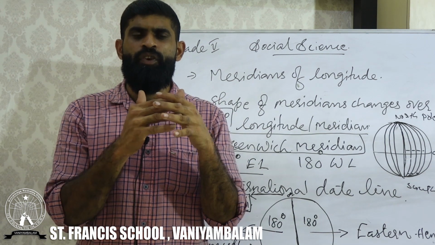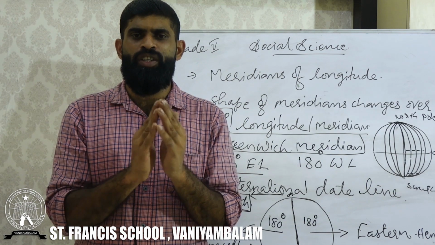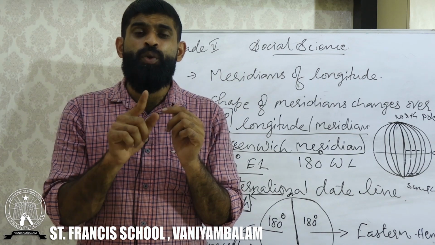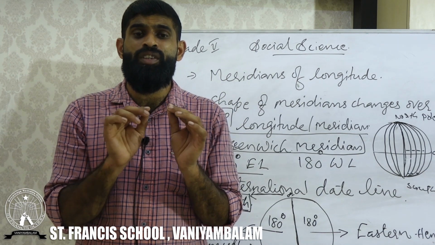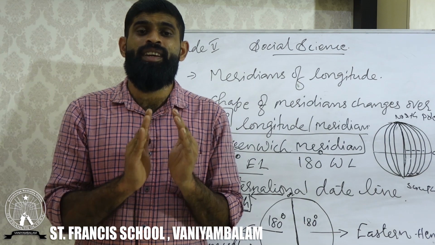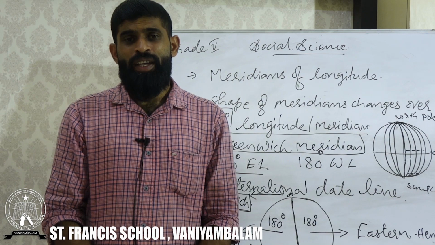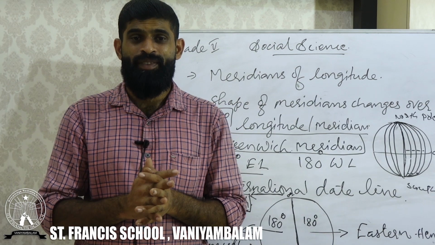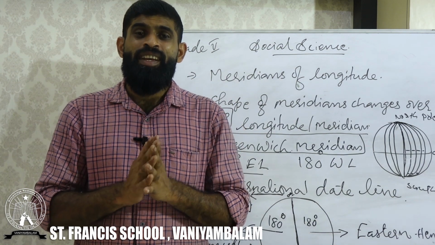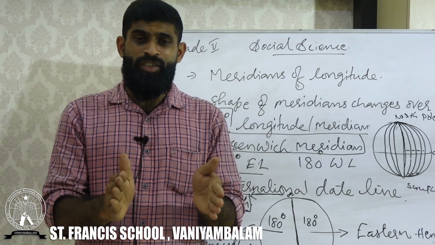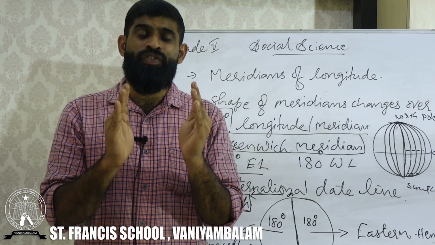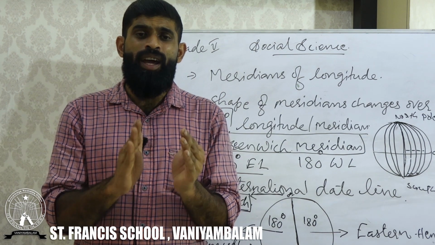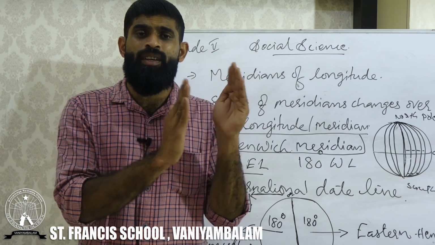So for uniformity in time, we use longitudes. India uses 82.5 degree east longitude as its standard meridian. Every nation has its own standard meridian: the longitude used to find the uniform time of a country is called the standard meridian or standard longitude.